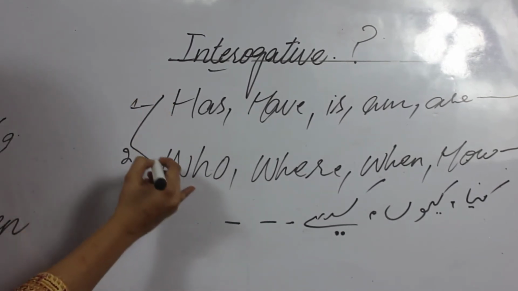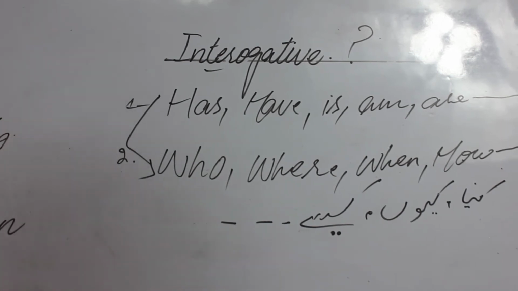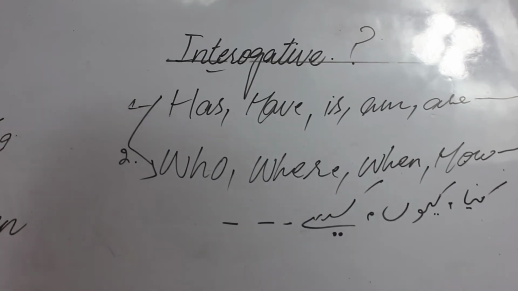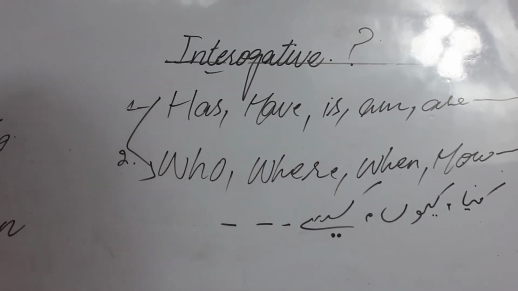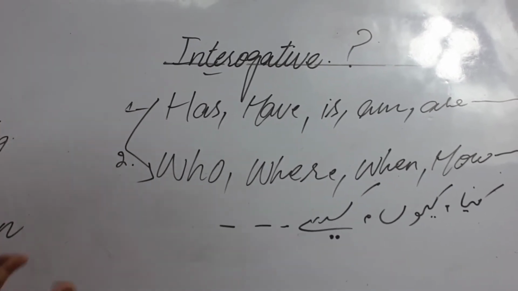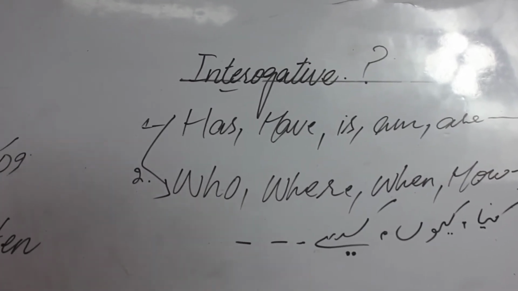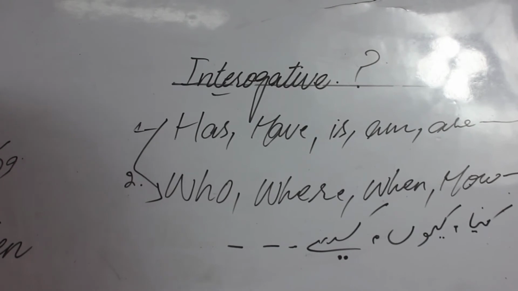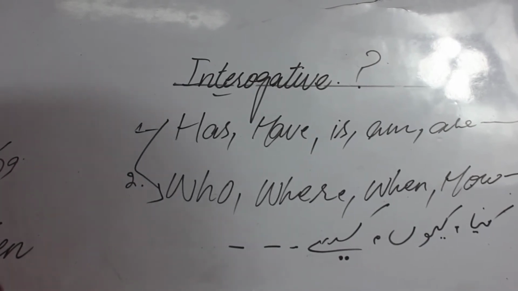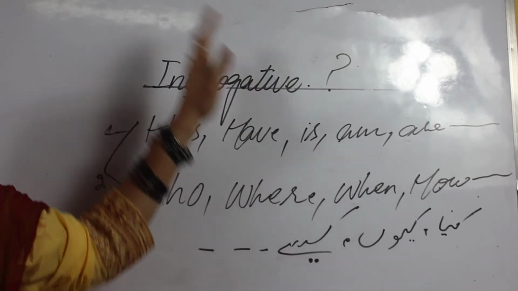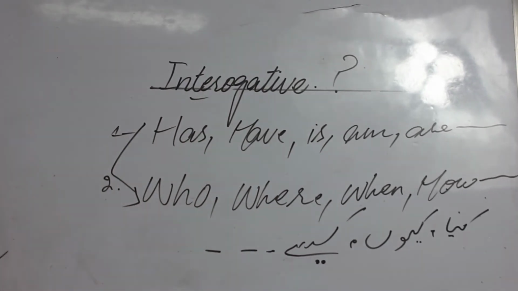And these are the two types of the interrogative statements. Okay, now the criteria to solve the statement will remain the same, because the helping verbs we use are the same, the same identification we will use, even the form of the verbs we will use remains the same. But what's the difference? How can we say that this one is interrogative, this one is affirmative, this one is negative?